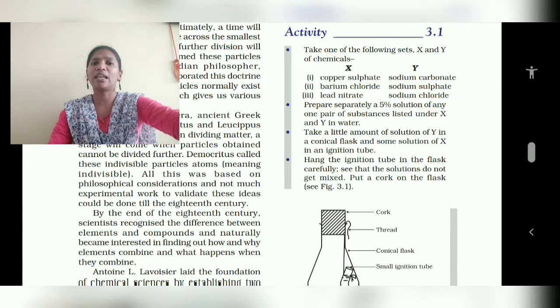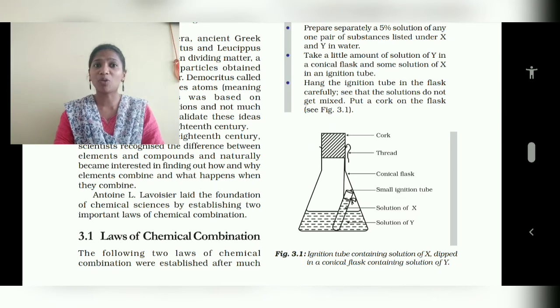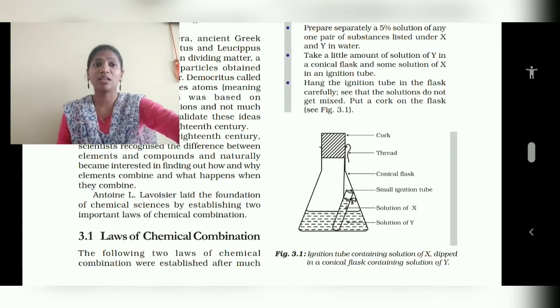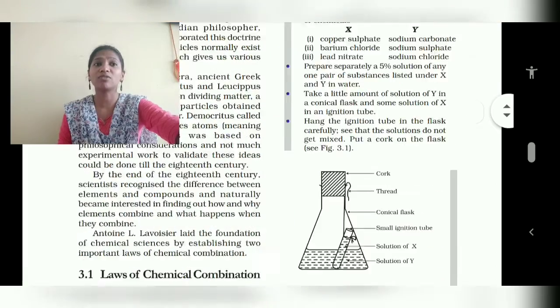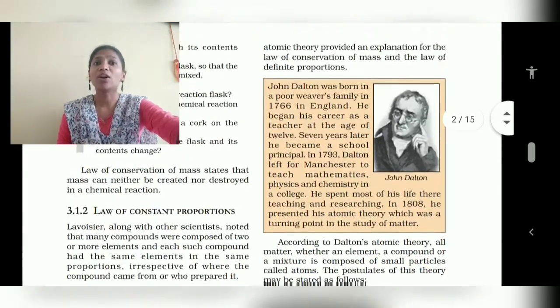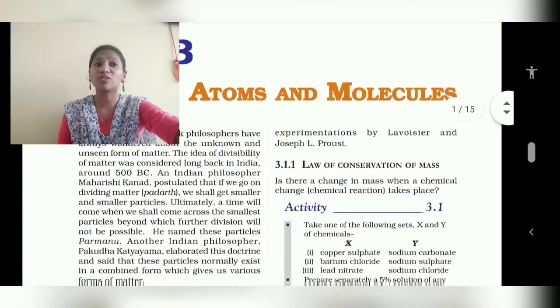So Antoine Lavoisier laid the foundation of chemical science by establishing two important laws, the laws of chemical combination. Now they started doing experimental work. Before, they were not doing experimental work, but now they had started. There are two main laws: the law of constant proportion and the law of conservation of mass.